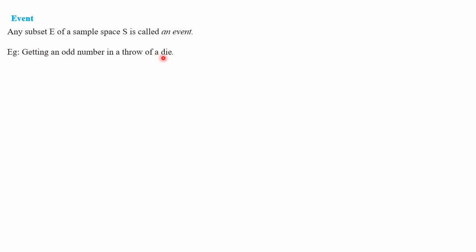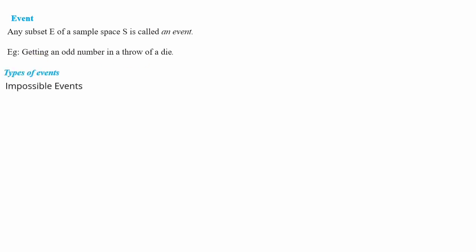As we know, while throwing a die, the sample space has 6 elements, the numbers 1, 2, 3, 4, 5 and 6. And the event is described as getting an odd number, in the sense 1, 3 and 5. These numbers 1, 3 and 5 belong to the sample space because the sample space has numbers 1 to 6. So this is a subset of the sample space. That's why this can be considered as an event.